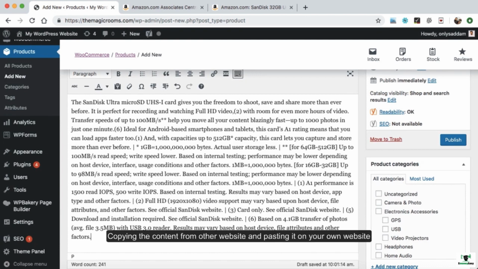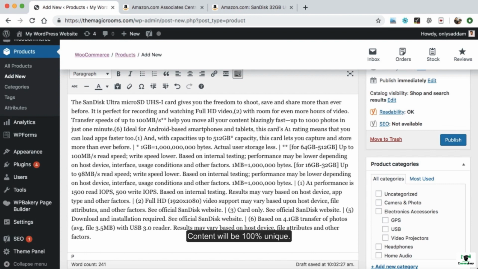Remember, copying the content from other websites and pasting it on your own website is not recommended. It will violate Google's policy. So it is better to read the entire content and convert it into your own words. In this way you will pass the plagiarism check and your website content will be 100% unique.